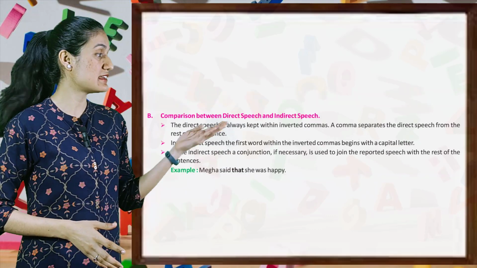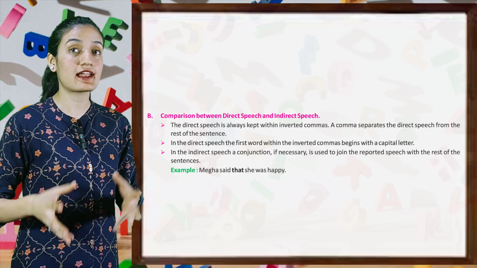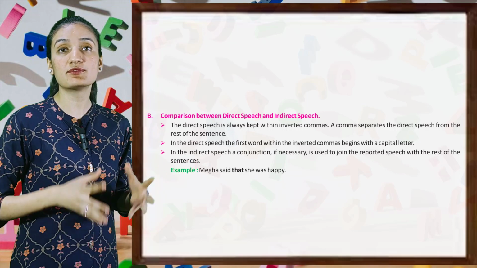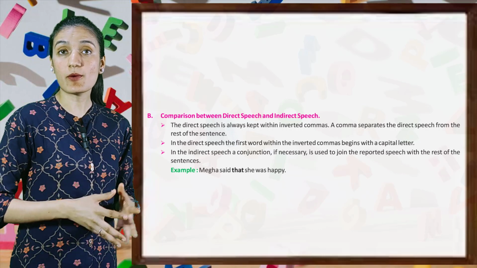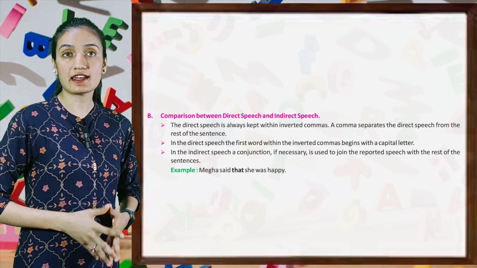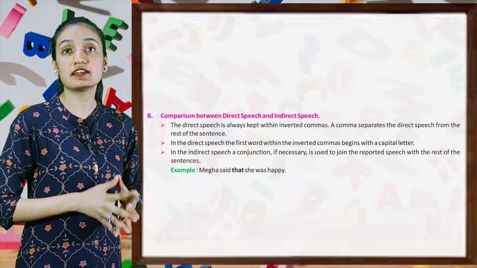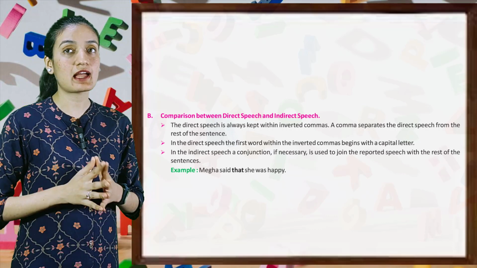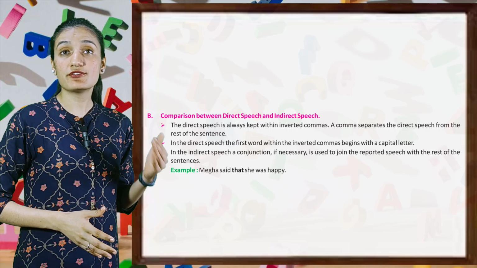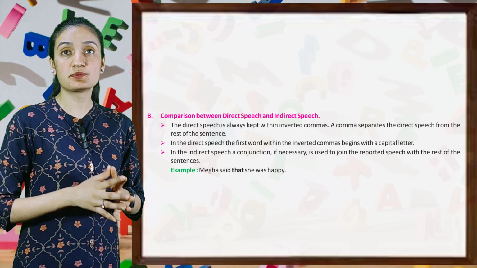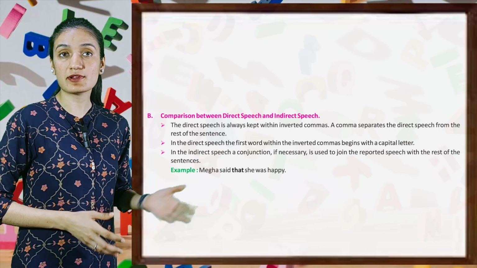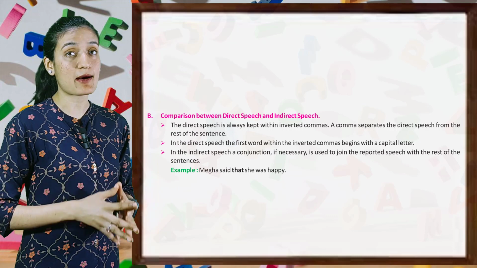Now students, let's discuss the comparison between direct speech and indirect speech. The direct speech is always kept within inverted commas. A comma separates the direct speech from the rest of the sentence. In the direct speech, the first word within the inverted commas begins with a capital letter. In the indirect speech, a conjunction, if necessary, is used to join the reported speech with the rest of the sentence. Example, Megha said that she was happy.